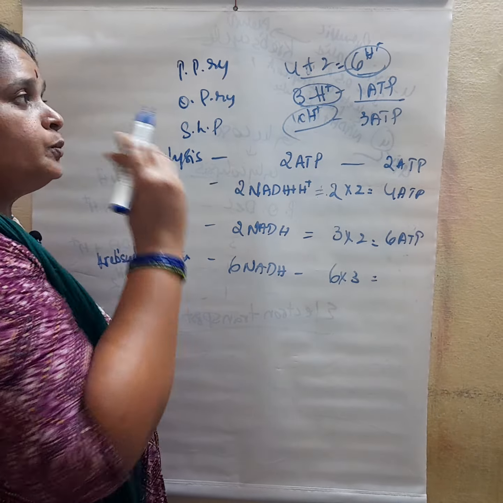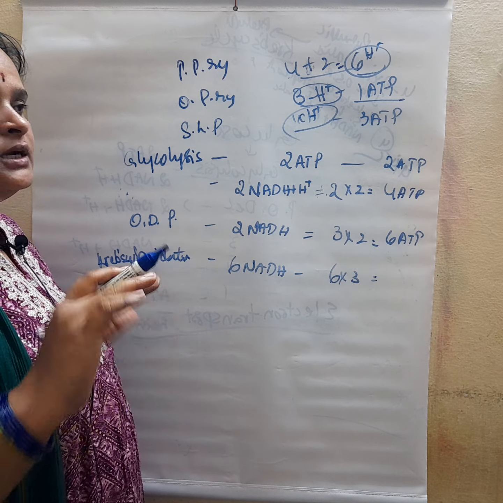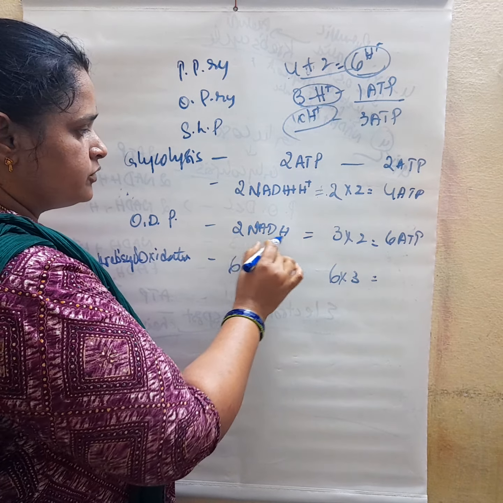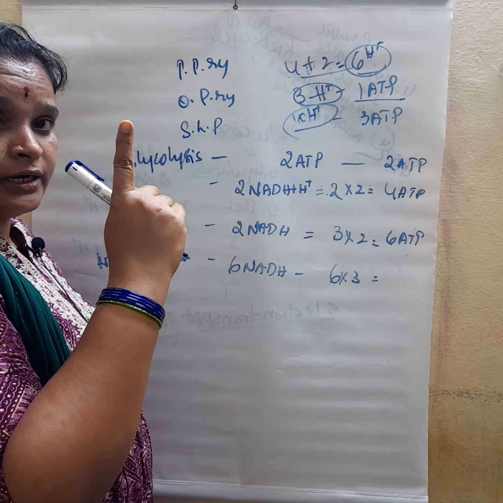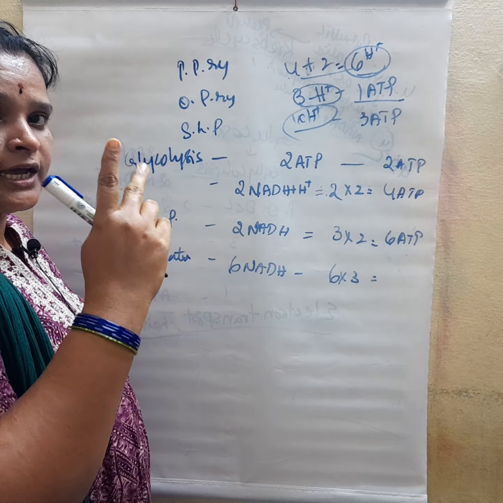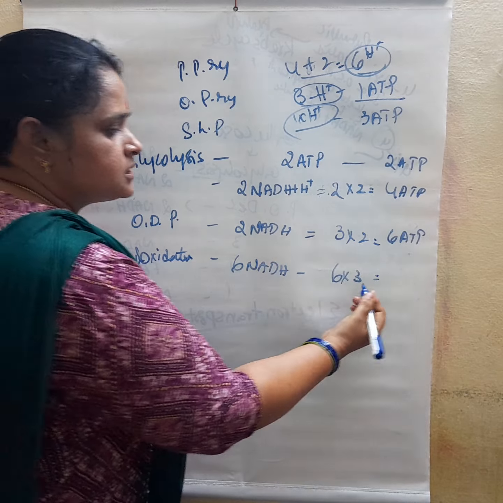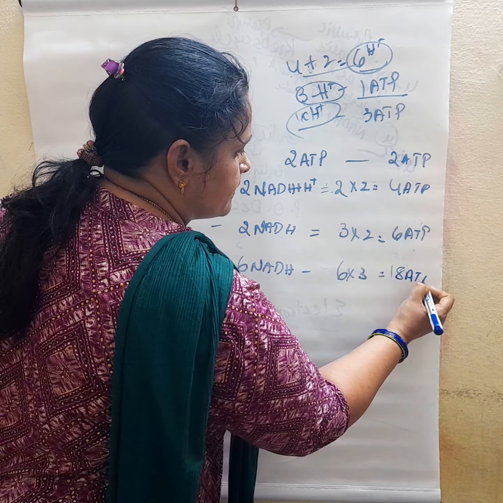Here 2 pyruvic acids are entered, so 2 acetyl CoA. So 6 NADH, 6 into 3, 18 ATP.